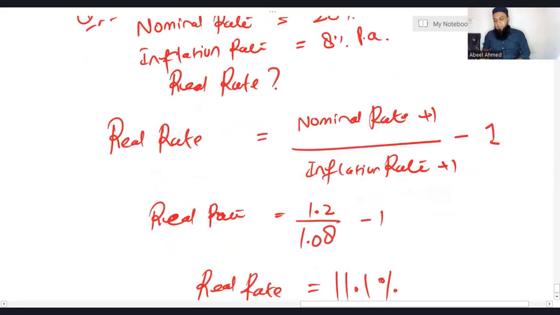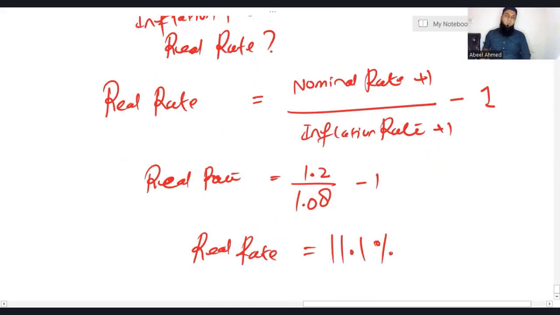So in this class, we discussed how to convert real cash flows to the nominal, and then we also discussed by using Fisher effect how to convert real cost of capital to the nominal, nominal to the real. But towards the mid or end of this topic, we will also discuss, inshallah, how to convert nominal cash flows to real cash flows. Because by using Fisher effect, we have seen how to convert the real cost of capital to the nominal. We will be learning very soon how to convert nominal cash flows to real cash flows. Don't worry at all, inshallah.